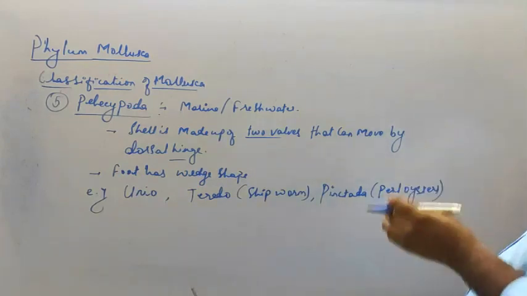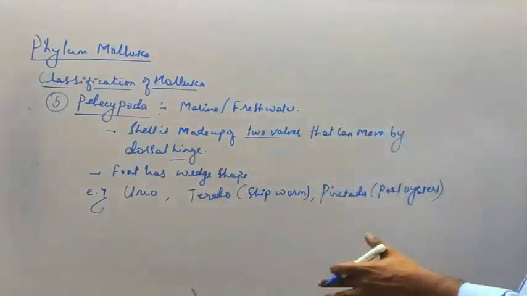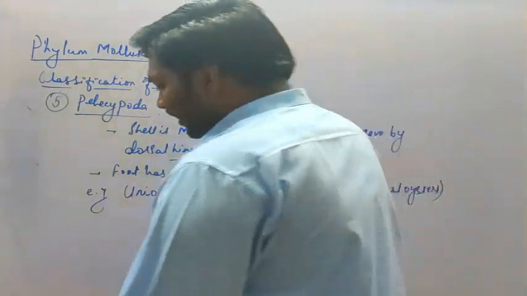Okay, pearl oysters. So these are the examples which are seen under Pelecypoda. So this is the 5th class.